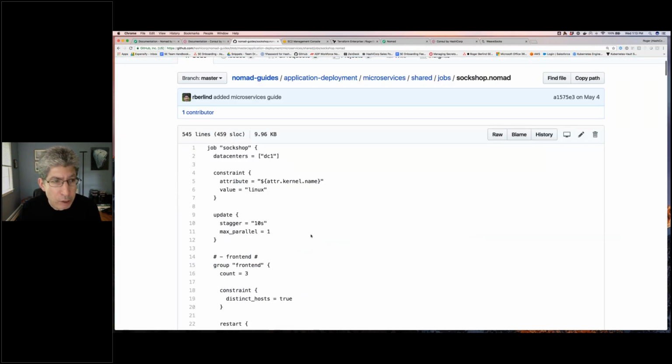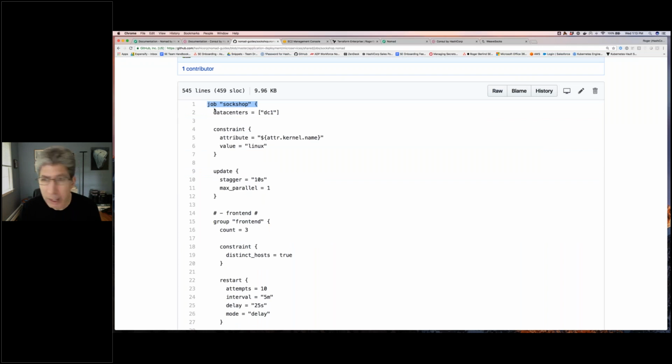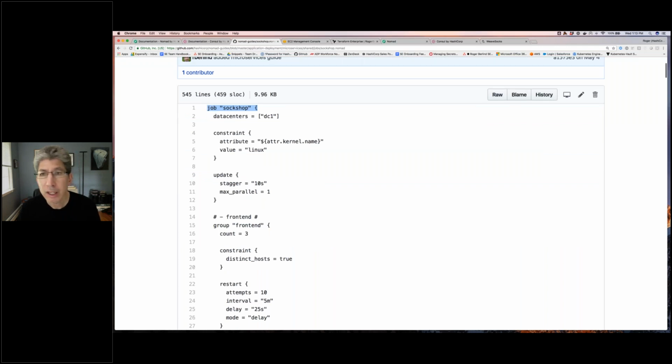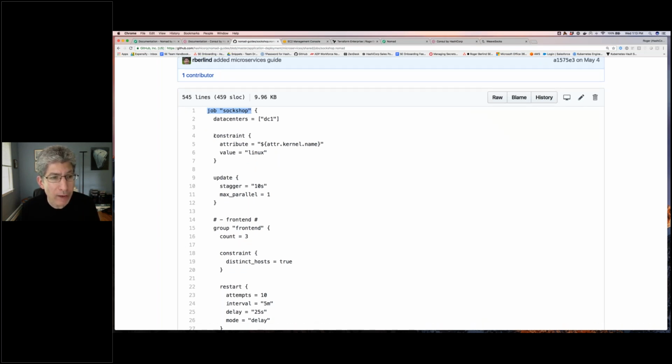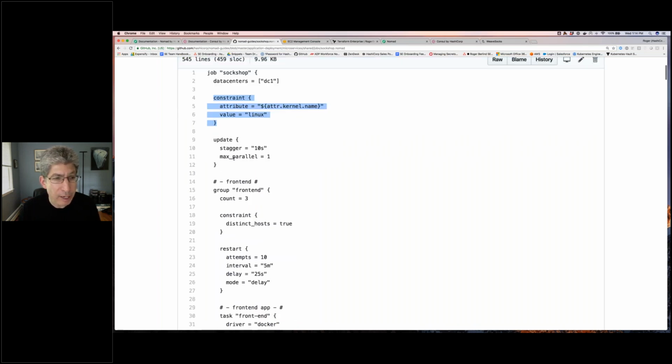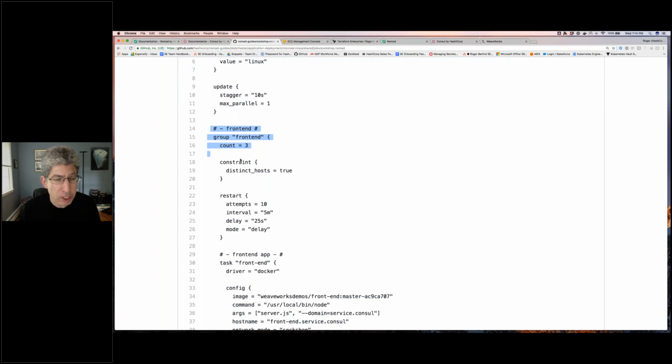A job basically, it's a JSON file, or it might actually be HCL. Well, it's either. But we have our own thing called HashiCorp Configuration Language, so it's probably actually HCL. I forget. Anyways, the SockShop job has a number of things at the top level. We have certain constraints, like I want to deploy to Linux. Then I start getting into my different groups. I have groups of tasks.